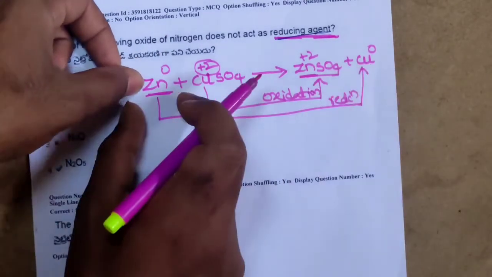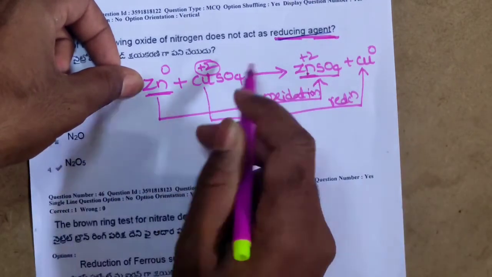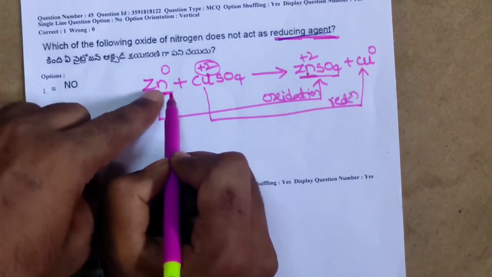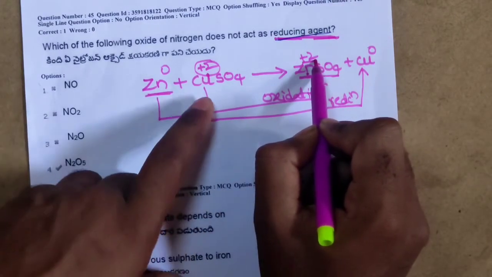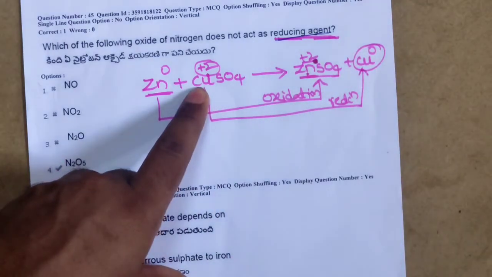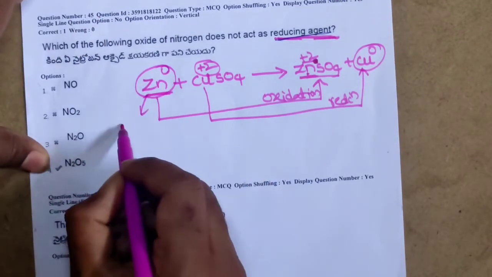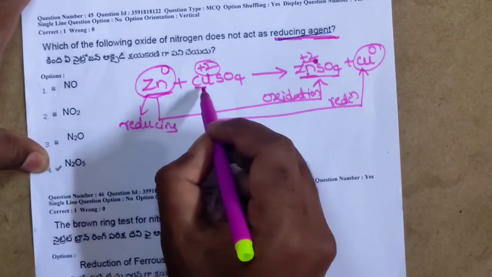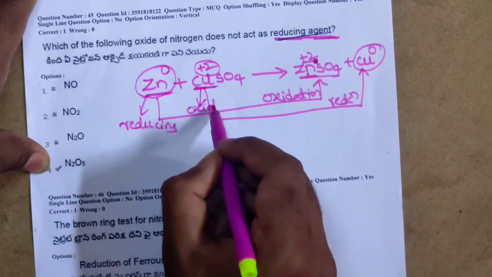So here zinc is the species which undergoes oxidation and reduces the other chemical species. Here it loses 2 electrons and becomes +2, and these two lost electrons are gained by copper +2 and it becomes copper in 0 oxidation state. So zinc is said to be the reducing agent, and copper in copper sulfate is said to be the oxidizing agent.